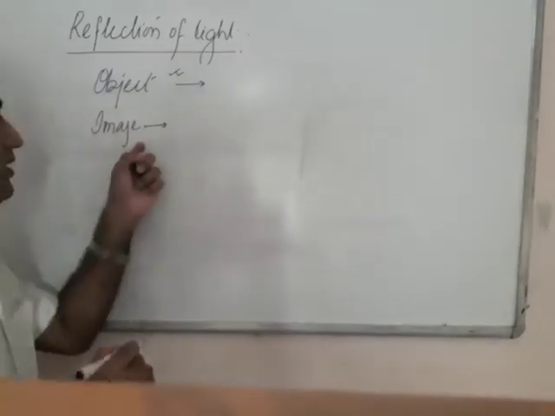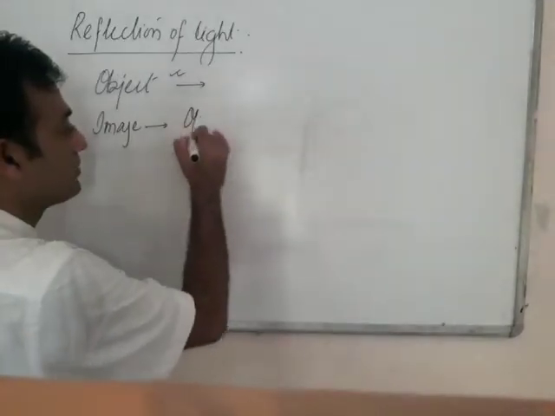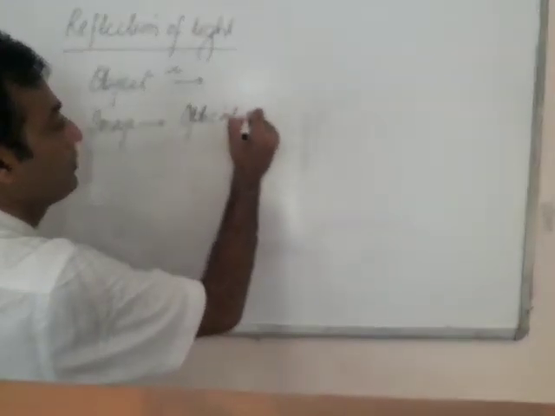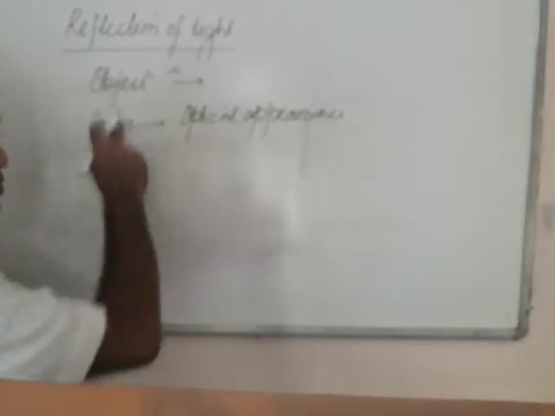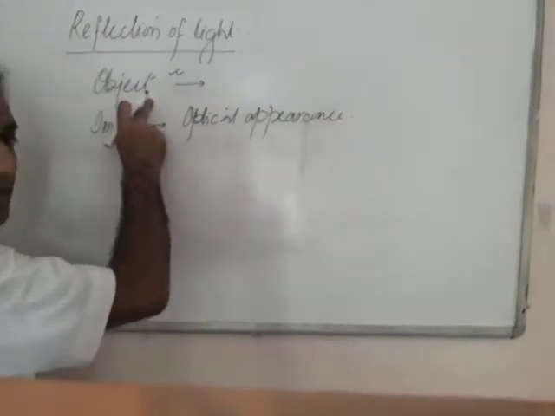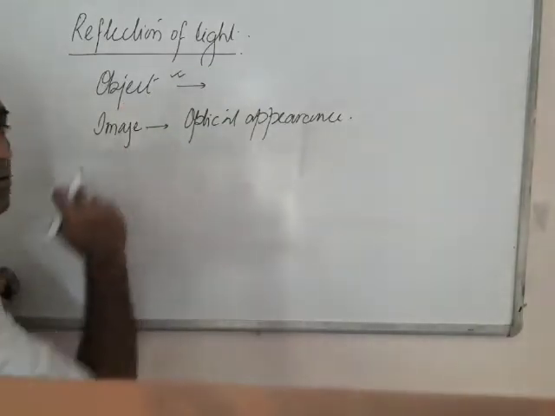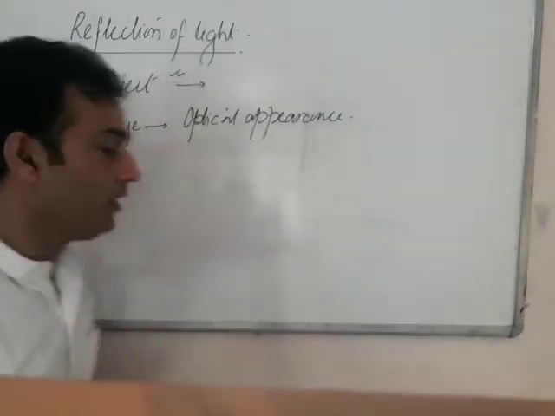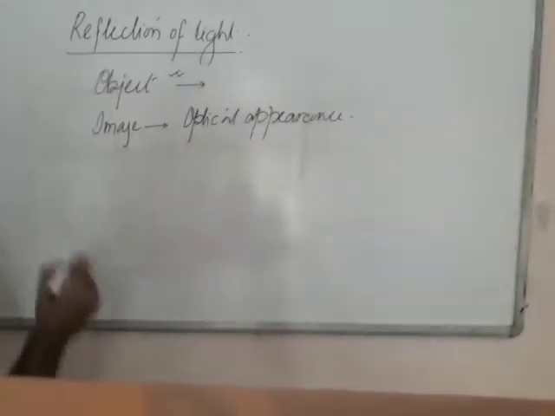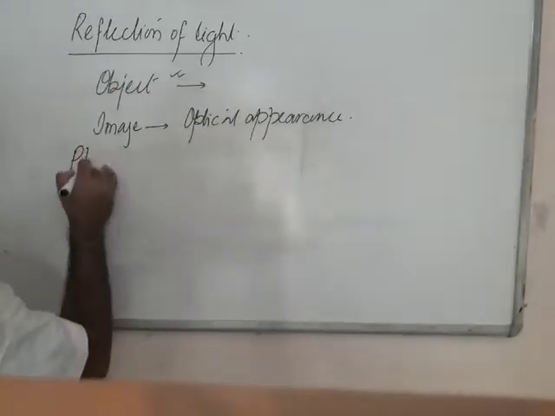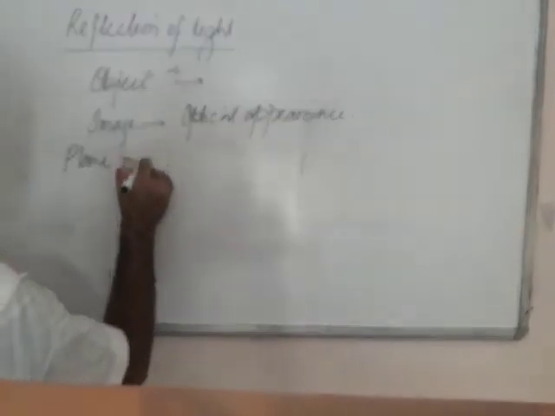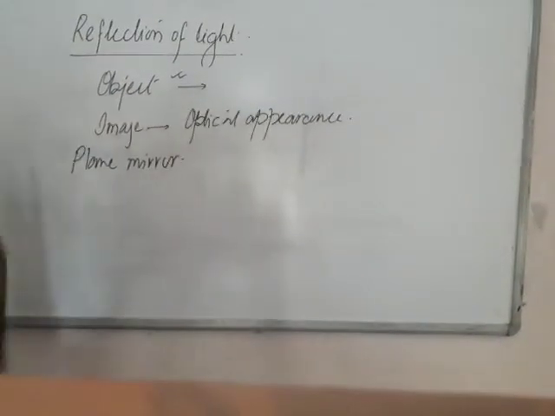The image is an optical appearance produced because of the reflection of light from the object. Now first we will take how image formation takes place in a plane mirror. That will further help you to understand what is an object and what is an image.